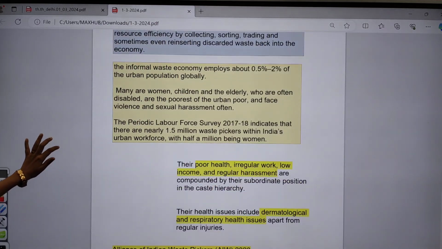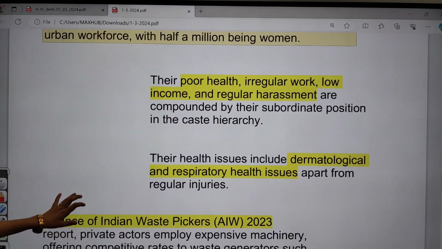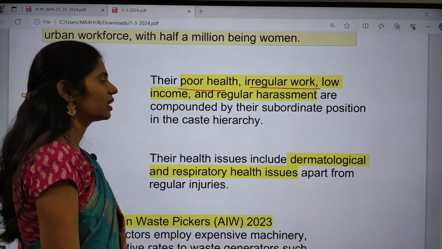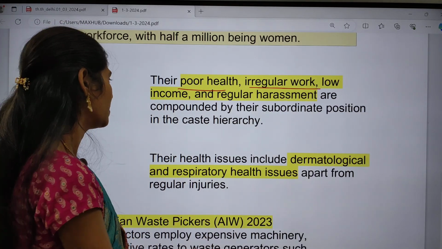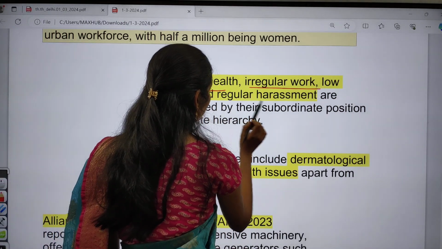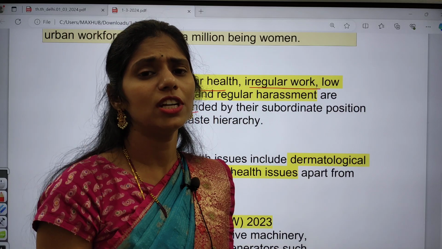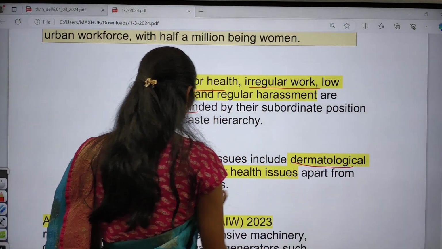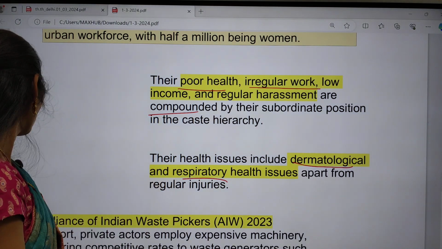And the important problems they are facing are because they are working in a very unsanitized area, so they face problems of poor health, irregular work, low income, and regular harassment. These people also face discrimination, especially from the social hierarchy. They also face health issues like dermatological and respiratory problems, apart from regular injuries.